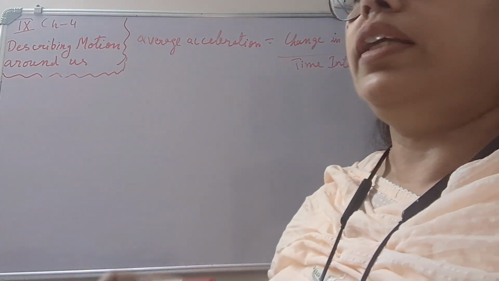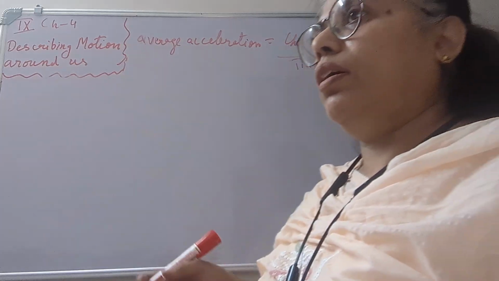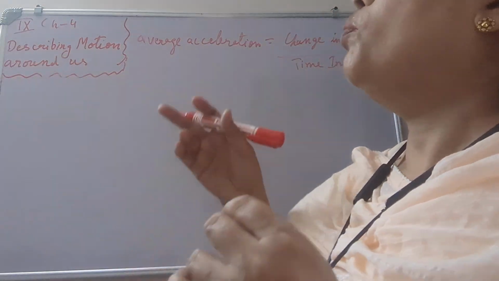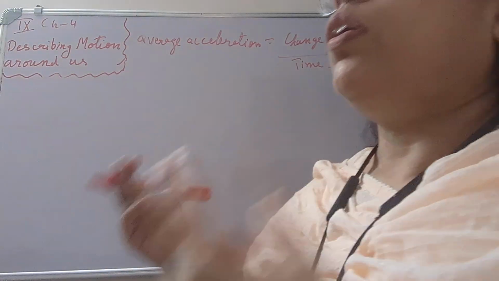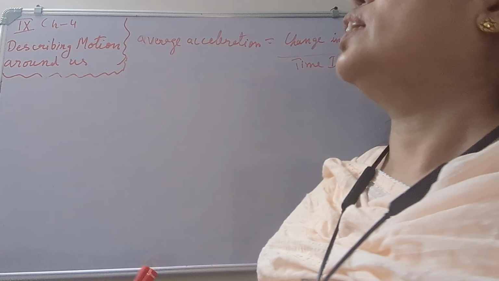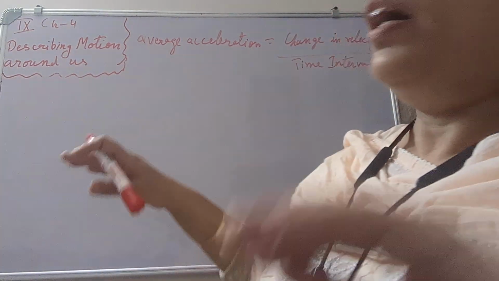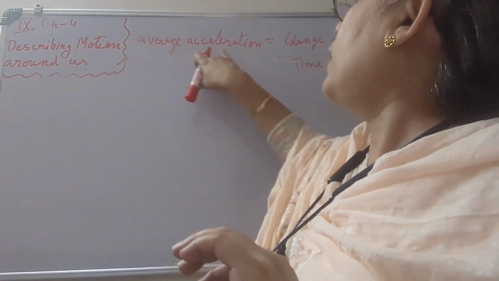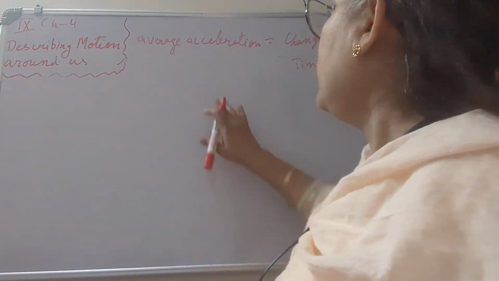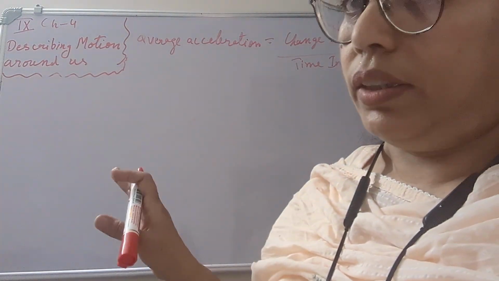Now after attaining the speed of 30 meters per second, the driver applies the brake, then from 30 meters per second the velocity becomes 0 meters per second. So there is again a change in velocity. So velocity can increase and can decrease, and it can be measured by this quantity, average acceleration. This is a physical quantity. Here the direction is also specified.